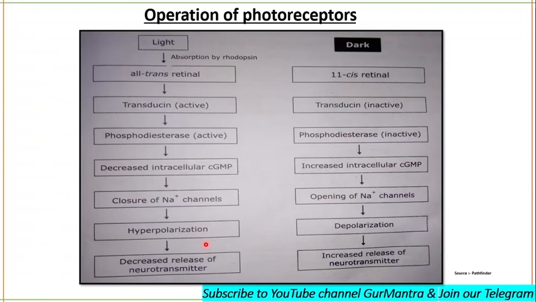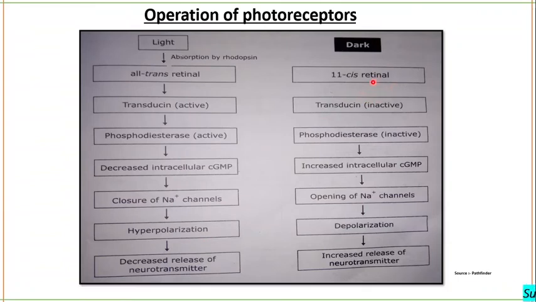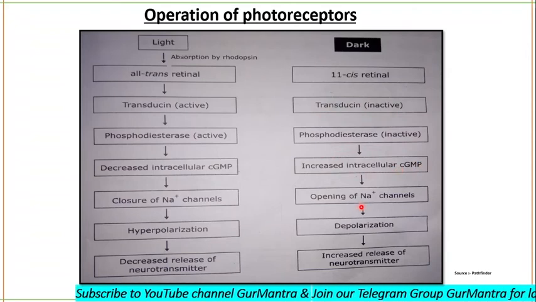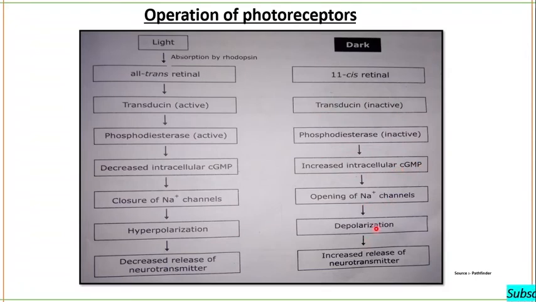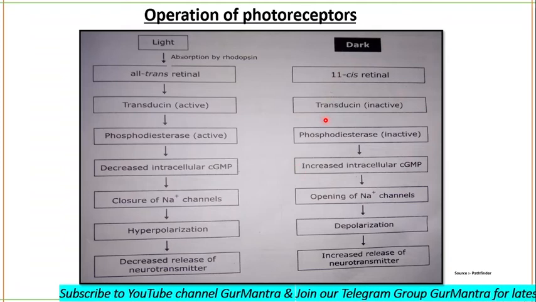And what happens in the dark? The retinal stays in its original form, transducin will be inactive, and phosphodiesterase will be inactivated. There will be increased intracellular cyclic GMP, opening of sodium channels, and depolarization. There will be increased release of neurotransmitter in the dark. This is how the operation of photoreceptor cells takes place.